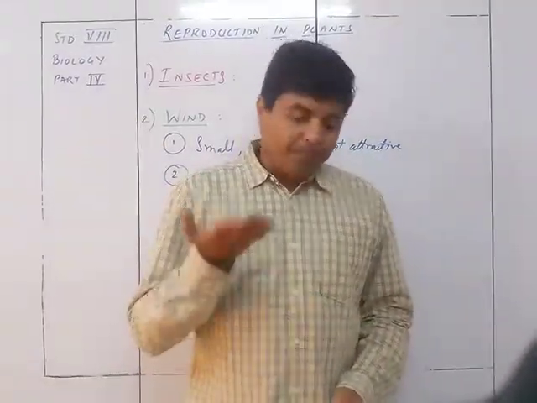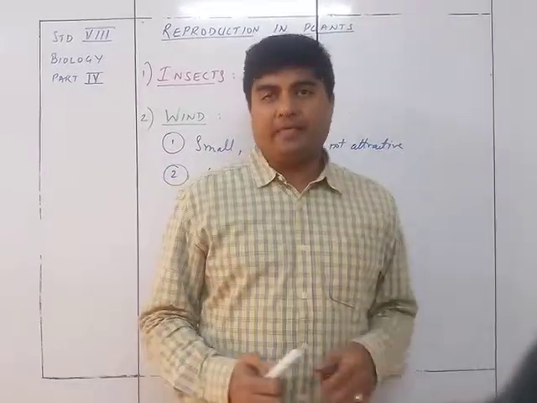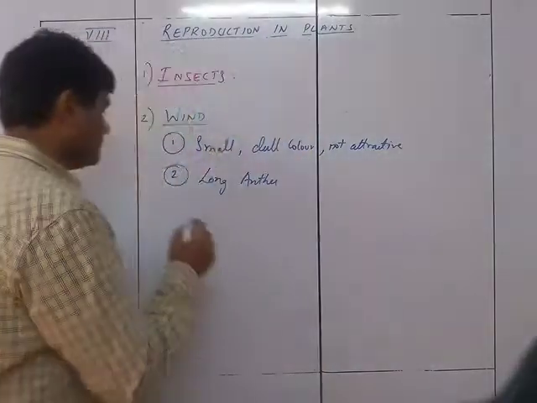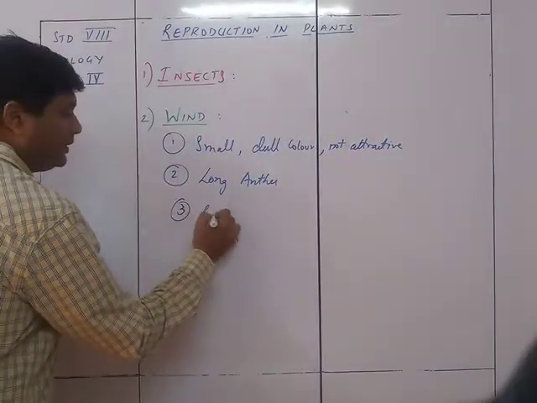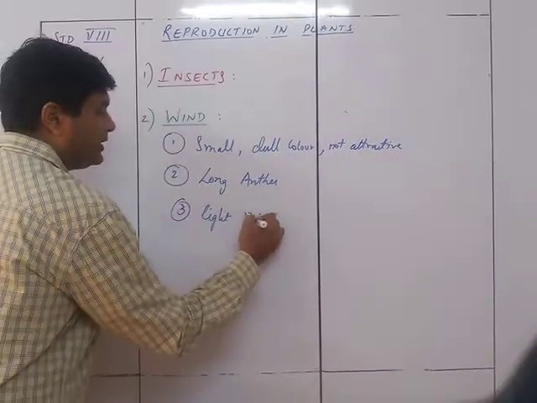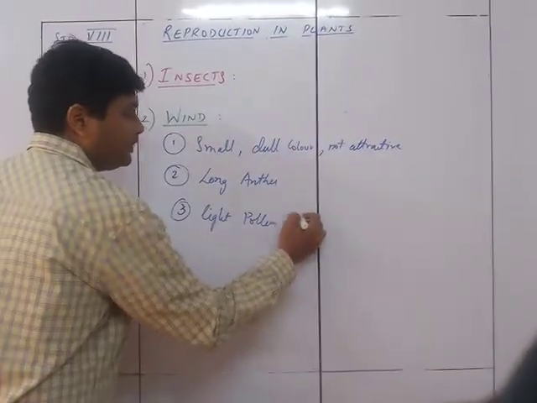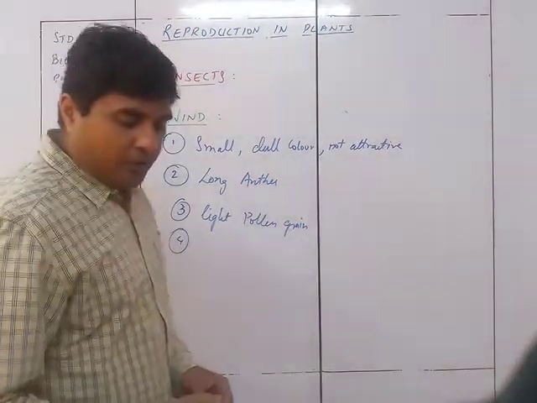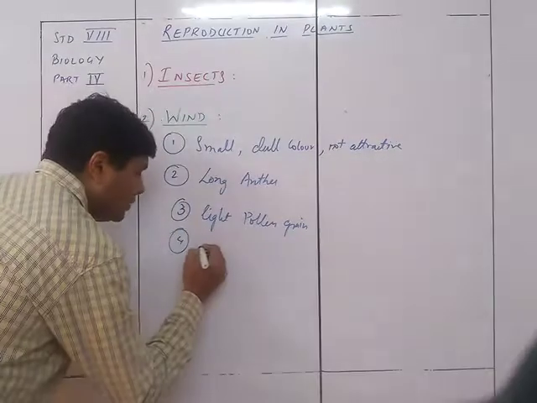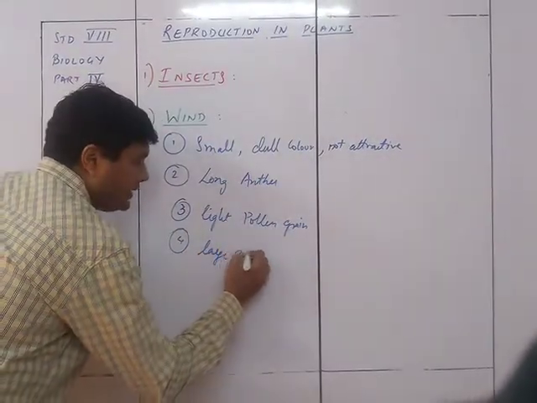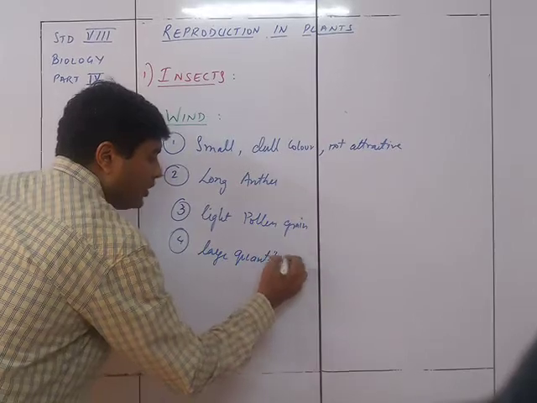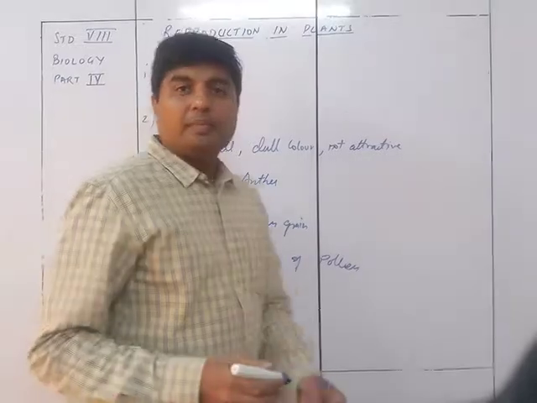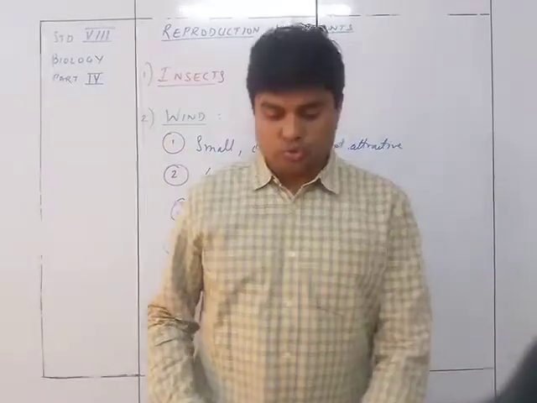They produce light pollen so that it can easily be carried away. The pollen grains will be very light. So the third thing is light pollen grain. And the fourth thing is that they produce a large quantity of pollen grains, because the wastage is huge.